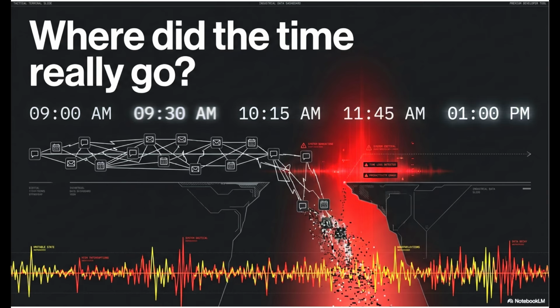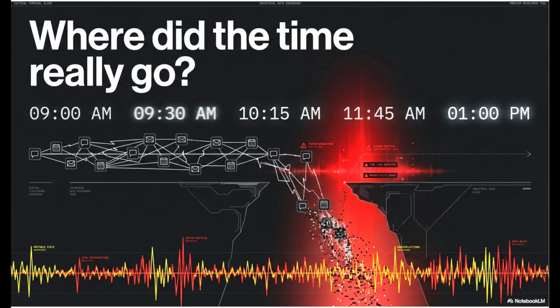Everyone in this room has had that day. You're locked in from 9 a.m. to 1 p.m., and suddenly a Slack message comes in. Now you're context switching between emails, meetings, Slack messages, back to back. Then you look up at the time and you realize you didn't do much. One distraction and your productivity went down a cliff.